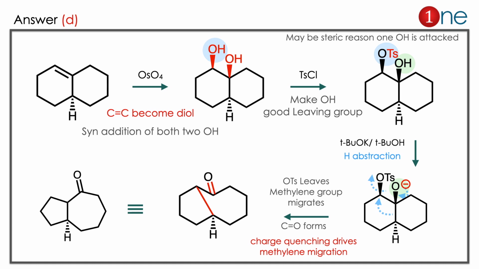Here you have to learn two things. One is osmium tetroxide. Osmium tetroxide converts the double bond into the diol group which is a cis addition there. So cis addition of alcohol there. Next step, tosylate addition. Tosylate makes OH a good leaving group. It makes the system favor the ring contraction.